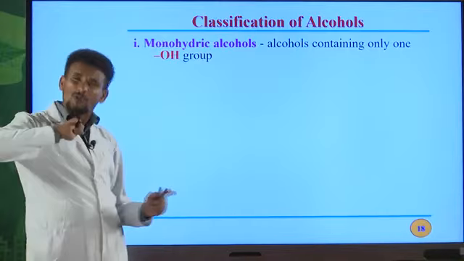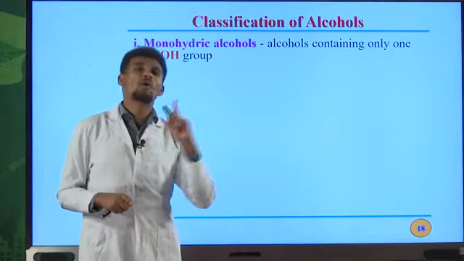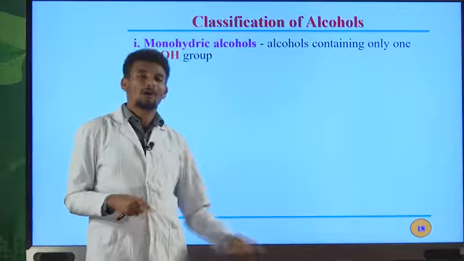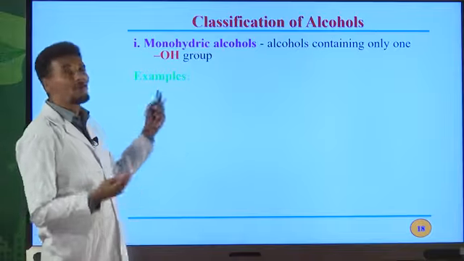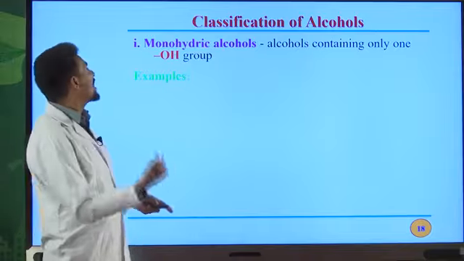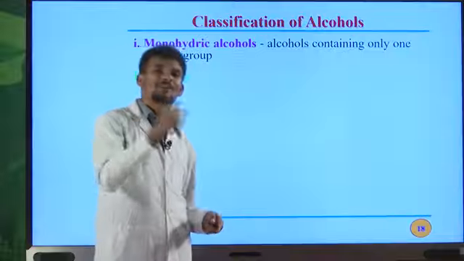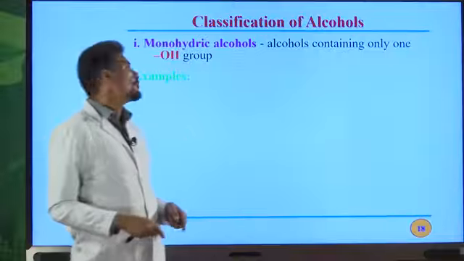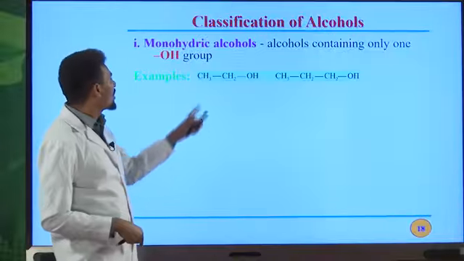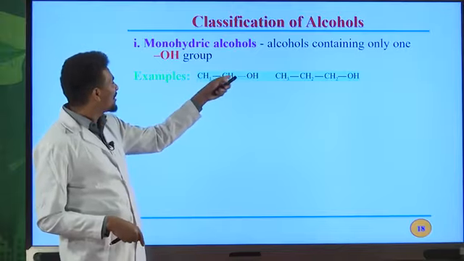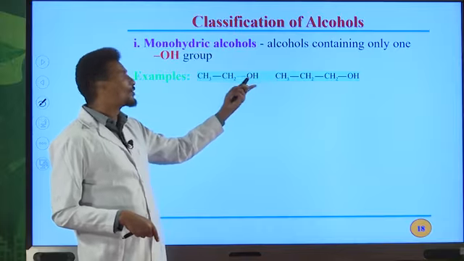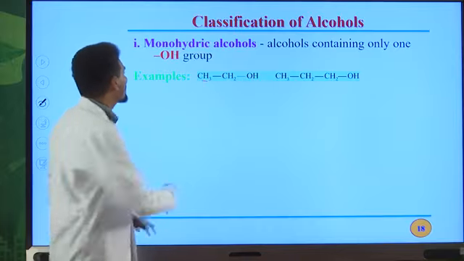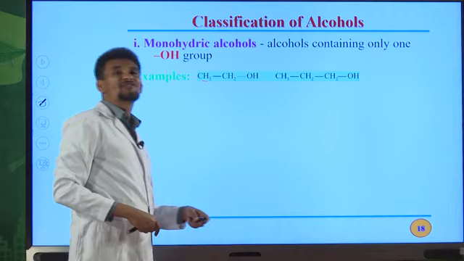These are alcohols containing only 1 OH group in their molecule. Therefore, these are named as monohydric. Mono means 1. So, if you have only 1 OH group in the molecule, that alcohol can be classified as monohydric alcohol. For example, look at this organic compound. Look at this alcohol. We have only 1 OH group, but we have 2 carbon atoms. So, the name of this alkyl group is ethyl.